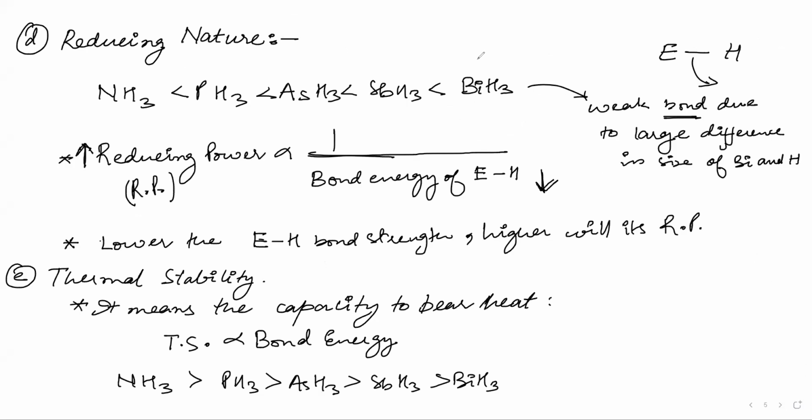Okay. Now tell me about reducing nature. How can we tell the reducing nature? Why is the reducing nature high in BiH3? Because of the size difference between the two atoms, bismuth and hydrogen. They have a large size difference, the overlapping is small, and due to that bond energy decreases, and bond energy is inversely proportional to the reducing power. What about thermal stability? It's directly proportional to bond energy.